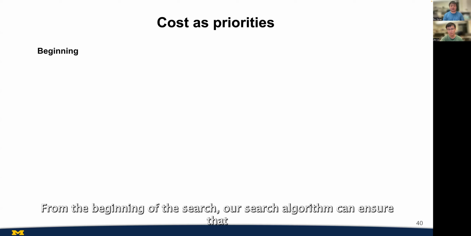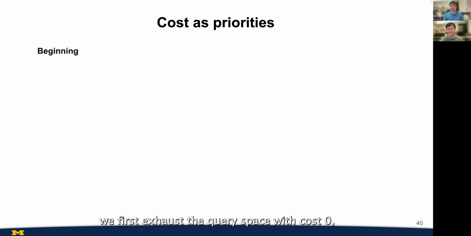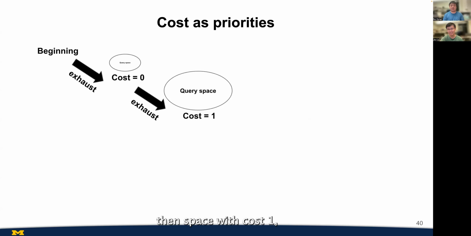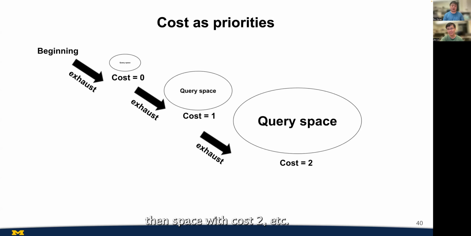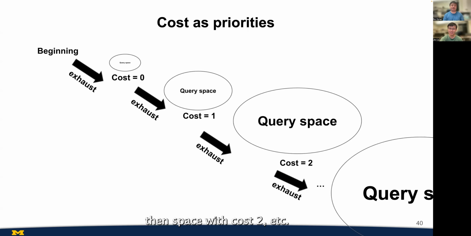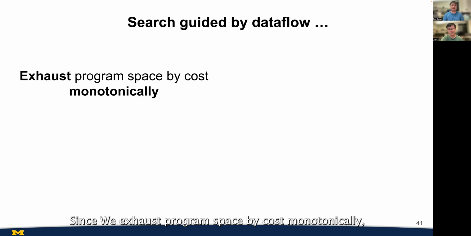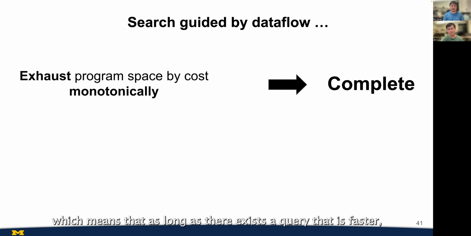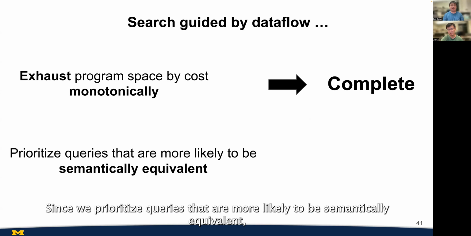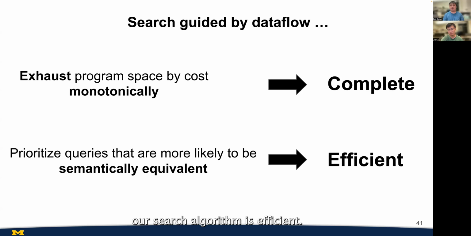From the beginning of the search, our search algorithm ensures that we first exhaust the query space with cost 0, then space with cost 1, then space with cost 2, etc. Since we exhaust program space by cost monotonically, our search is complete, which means that as long as there exists a query that is faster, we will eventually find it in theory. Since we prioritize queries that are more likely to be semantically equivalent, our search algorithm is efficient.